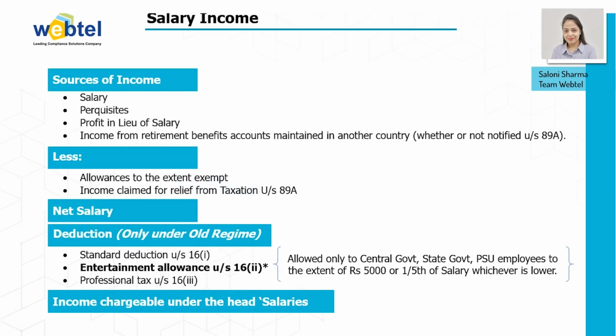Then comes the source of income. The first one is salary income. If a person has income from salary, it will include points like salary, perks, profit in lieu of salary, and income from retirement benefit accounts maintained in another country, whether or not notified under section 89A. Salary includes all the taxable salary, taxable allowances, taxable retirement benefits, etc. The amount in the column of perks is considered only as taxable perks after the exemptions available.